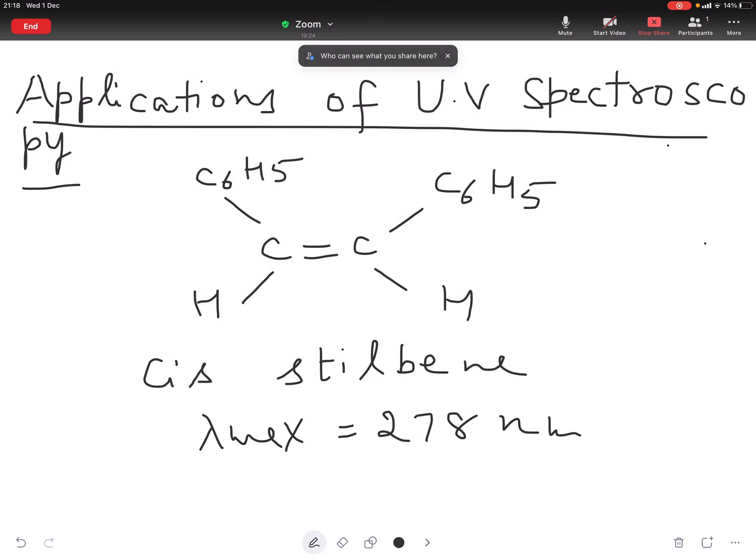There is steric hindrance due to presence of two phenyl groups on the same side of double bond. So pi system is not coplanar and extent of delocalization decreases. So cis isomer absorbs at a shorter wavelength. Because of coplanarity of pi system, length of chromophore is much longer in trans stilbene than in cis stilbene. Therefore, trans stilbene has much higher intensity than cis stilbene. So these were the main applications of UV spectroscopy.